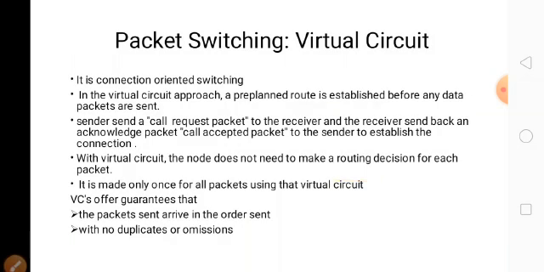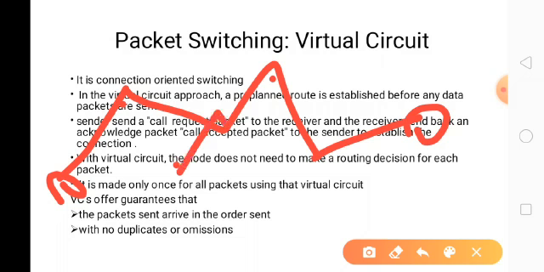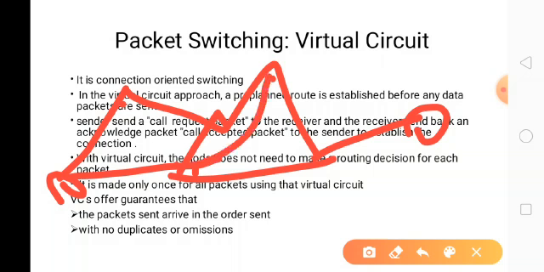Now virtual circuit switching. Virtual circuit switching is connection oriented switching. It is pre-planned switching. How is it pre-planned? Suppose there is a sender and a receiver, and here there are different nodes. Like that there will be different paths.